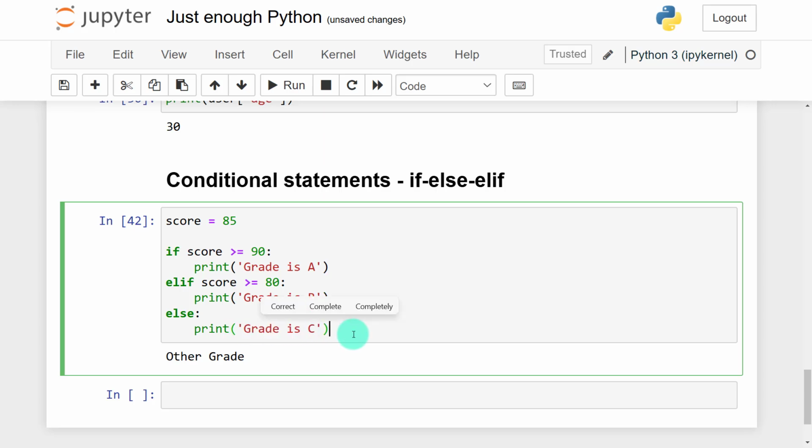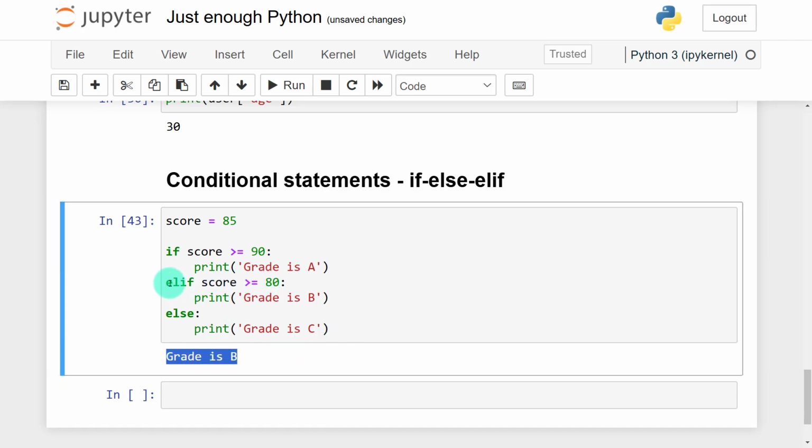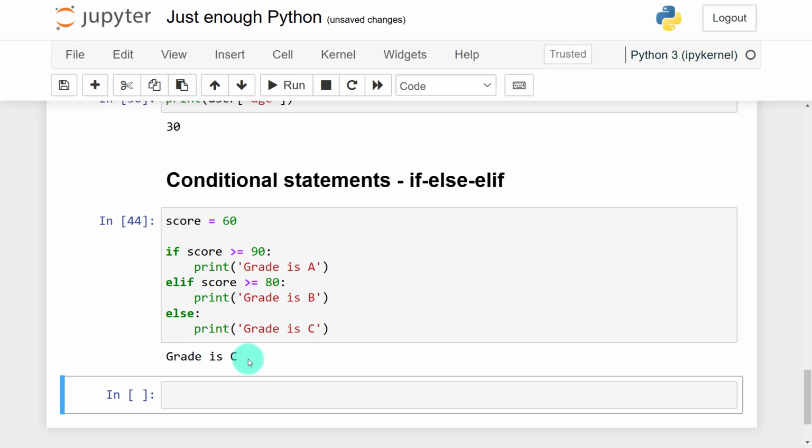So let's try this. When I run this, you can see that I have grade is B because the score is greater or equal to 80, but less than 90. Let's say I put 60. So you can see grade is C. So that is how conditional statements are applied. Still in data cleaning, we can utilize this to classify items and also categorize items.